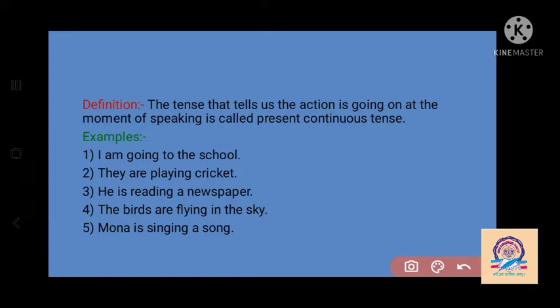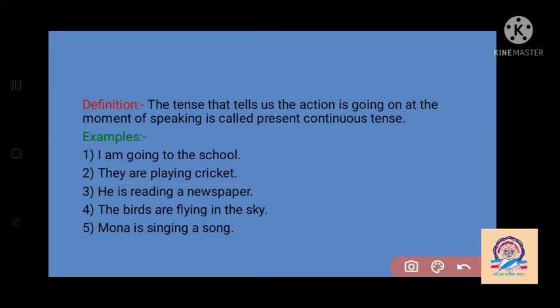We see here, for example, "I am going to school." The work of going to school is continuing, the work is going on. So we have to add ing forms to a verb, like go changes into going, and we also need a helping verb. Then, "They are playing cricket." Now the work of playing cricket is going on.